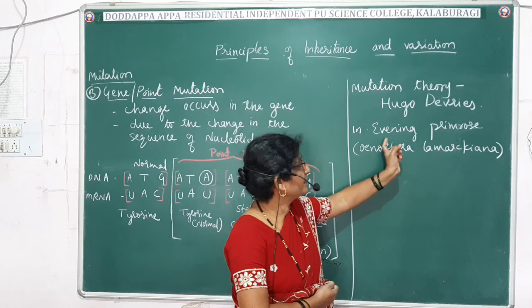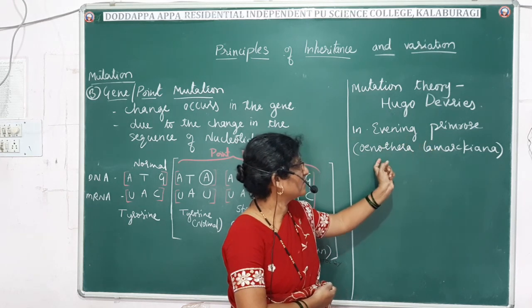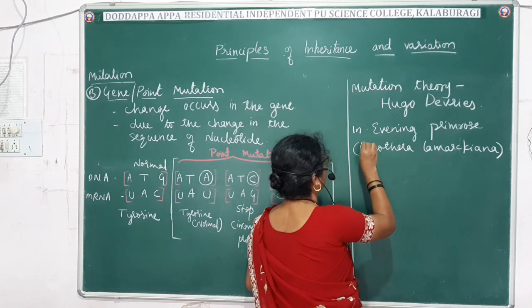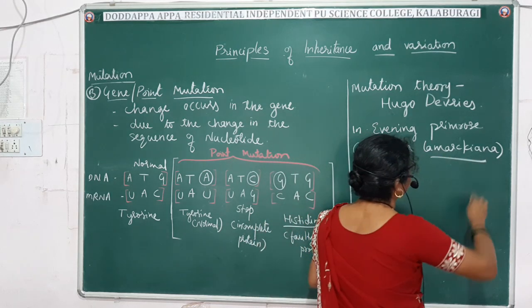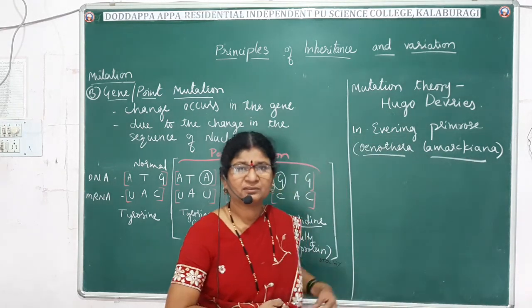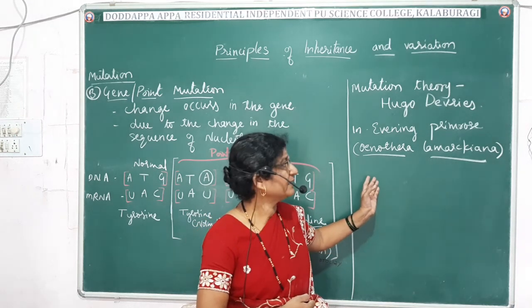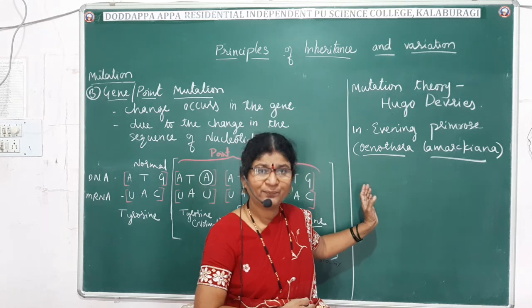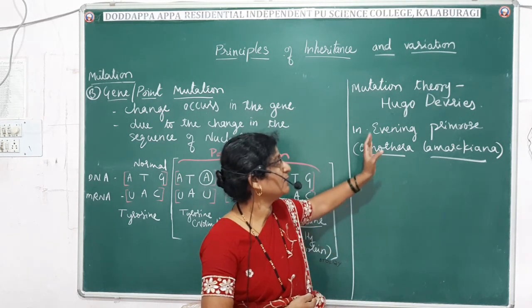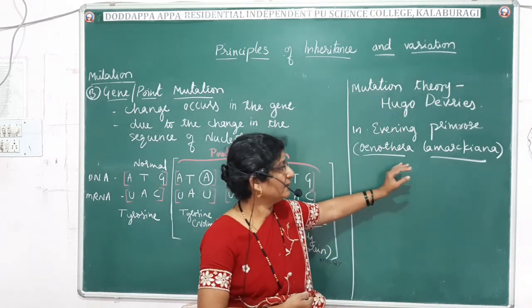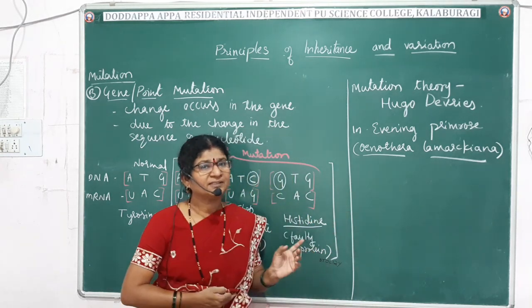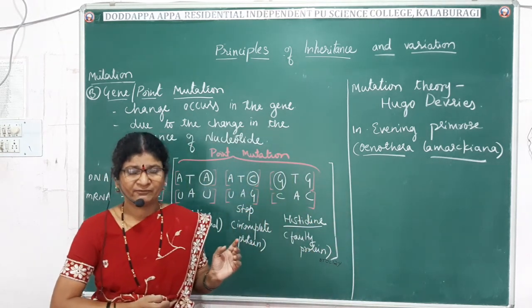The evening primrose's scientific name is Oenothera lamarckiana. So he contributed to the mutation concept and is recognized for his mutation theory. It is one of the important contributions of Hugo de Vries, and he also said that mutation plays a very important role in evolution.